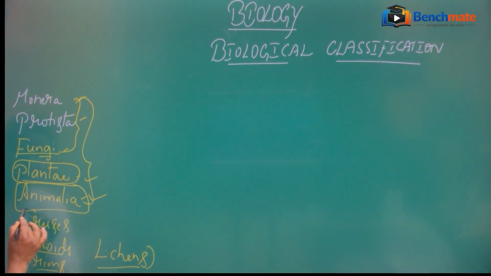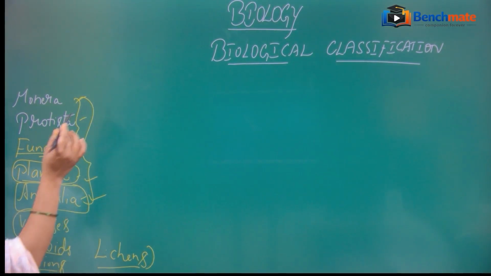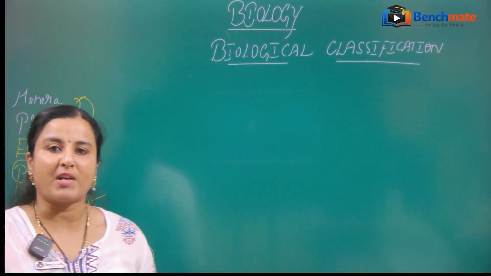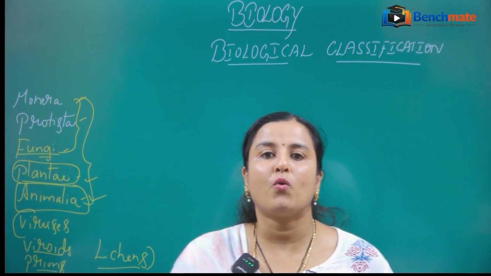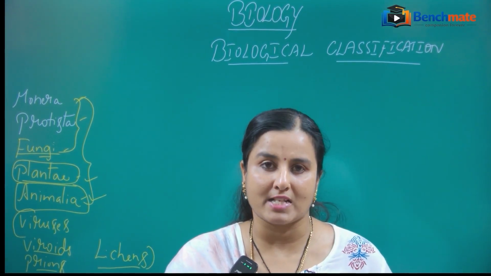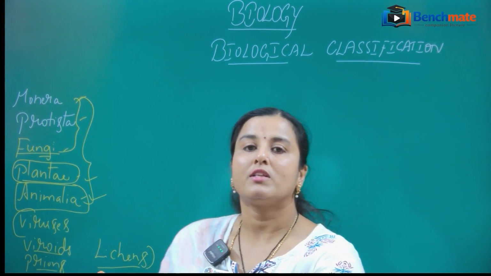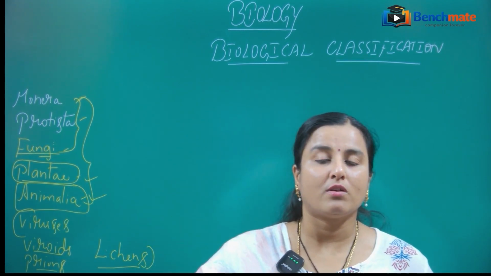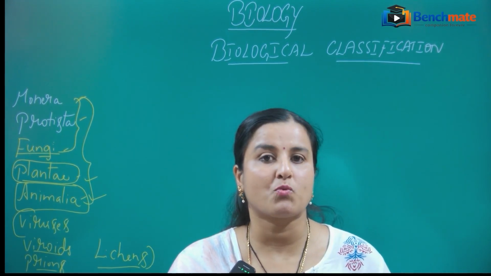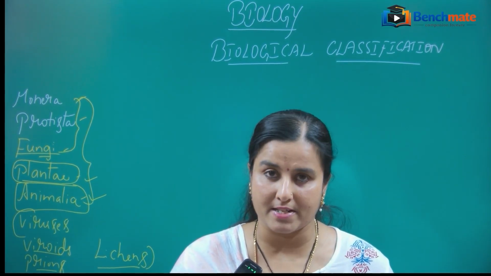These are also organisms included in this chapter to learn in brief. So let us have a look over how biological classification was proposed, how the scientists started classifying the organisms, and what criteria they considered.